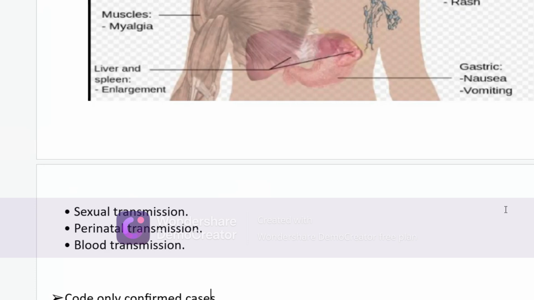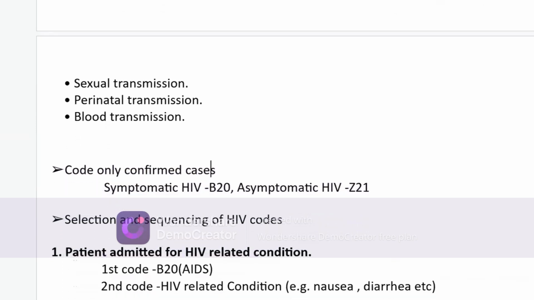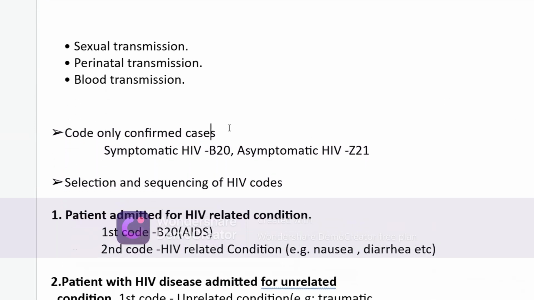Now the ICD guidelines related to coding. So let's start. What is the first guideline? Code only confirmed cases. If HIV is confirmed, then we need to code. If it is possible, suspected, rule out or differential, this represents that HIV is not confirmed, and we can't code B20 or Z21. If symptomatic, as we discussed above, if symptoms are showing, then we will use the B20 code, right?